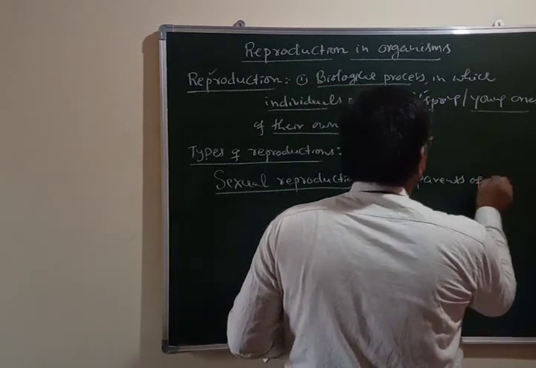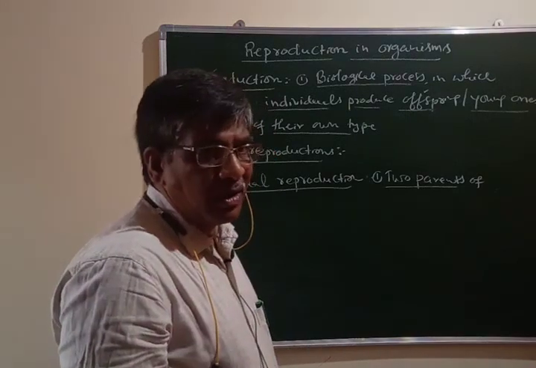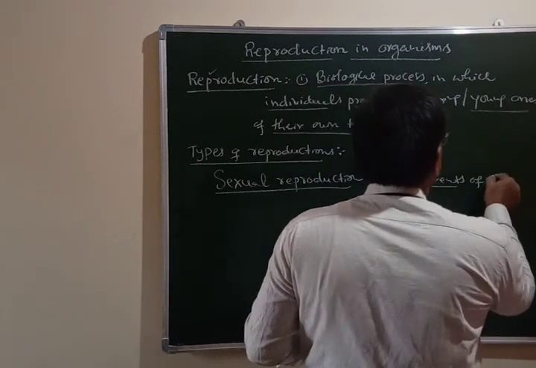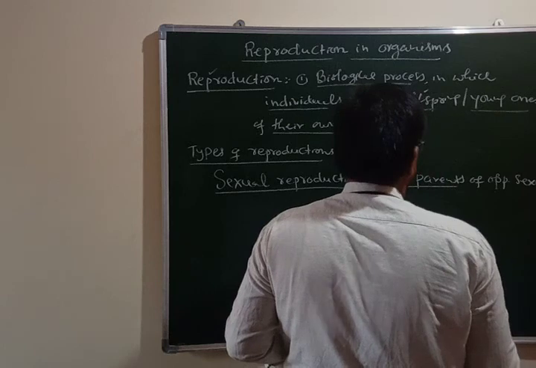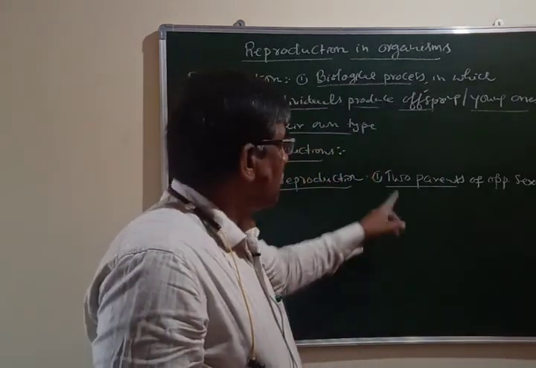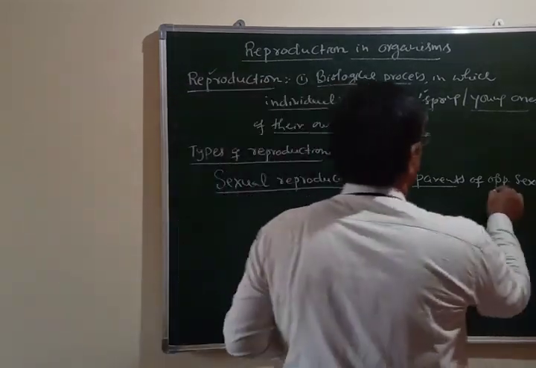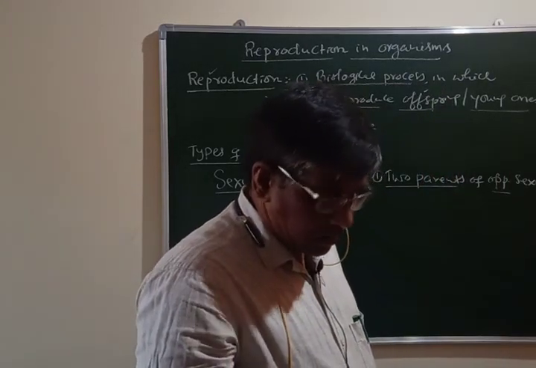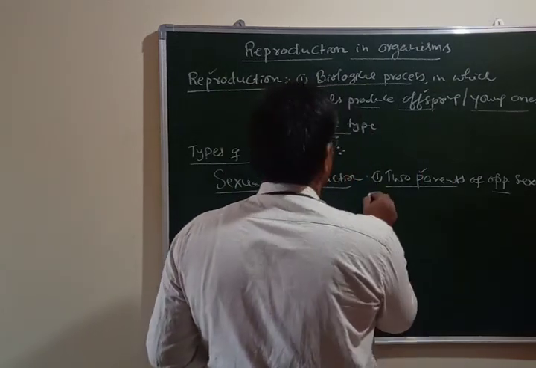If you write only two parents, sometimes it may become incorrect. You should add two parents of opposite sex. This is very, very important. So during the process of sexual reproduction, there is an involvement of two parents of opposite sex. It means one is a male and another one is a female individual. So this is one important characteristic of sexual reproduction.